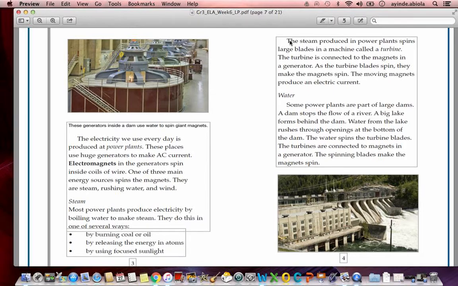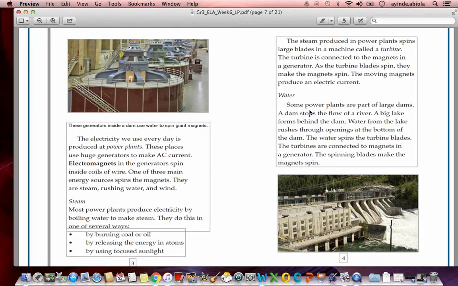The steam produced in power plants spins large blades in a machine called a turbine. The turbine is connected to the magnets in a generator. As the turbine blades spin, they make the magnets spin. The moving magnets produce an electrical current.